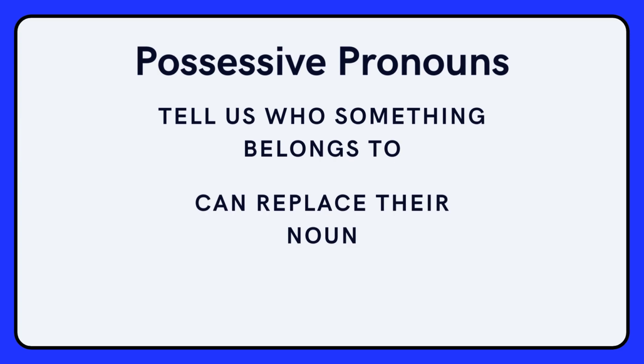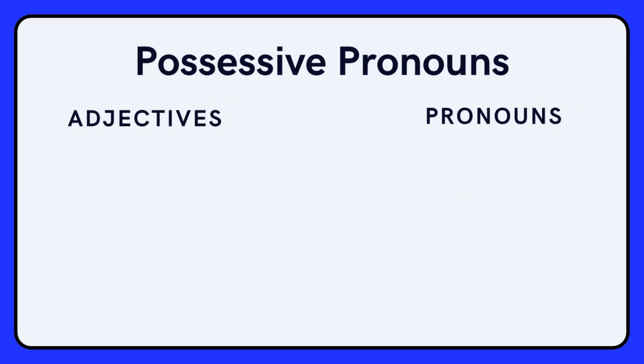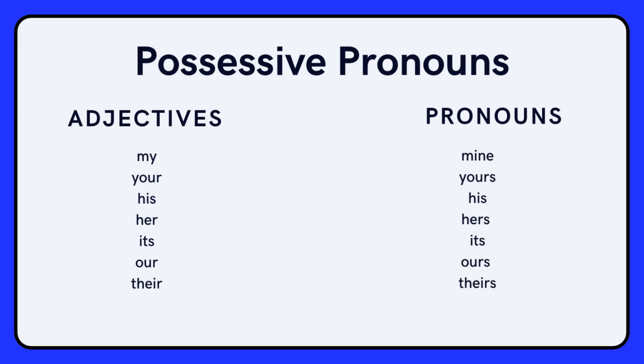So the possessive adjectives that you may have already learned are my, your, his, her, its, our, and their. The possessive pronouns are mine, yours, his, hers, its, ours, and theirs.